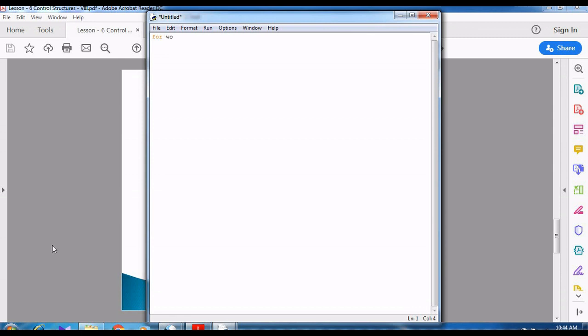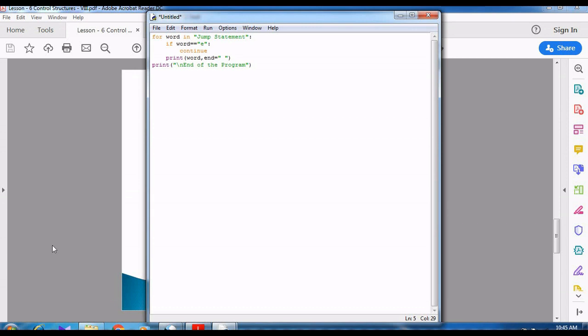Control plus N. For word in jump statement, then colon. Next, if word is equal to E, what do we want to do? We want to continue. Print the word, comma, end is equal to, I have given space. Then we are completing the program: print \n, end of the program.